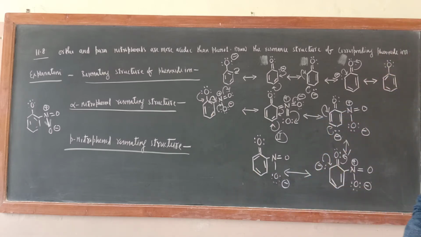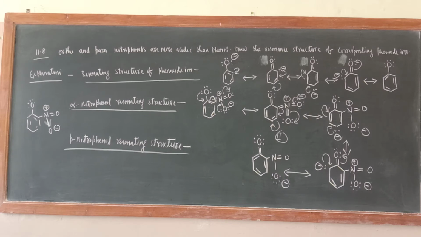In this way all the in-text exercises are completed. Please make the para nitrophenol resonating structures in the same way. And if you try hard with the meta, the ring electron will not channelize toward the NO2 side. That is why meta nitrophenol is less acidic than ortho and para.